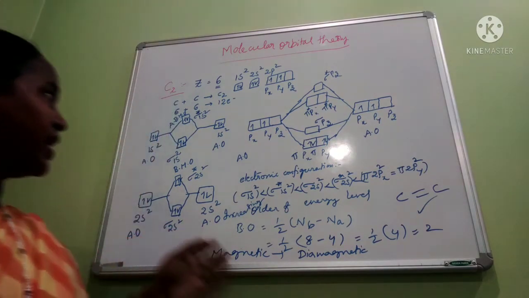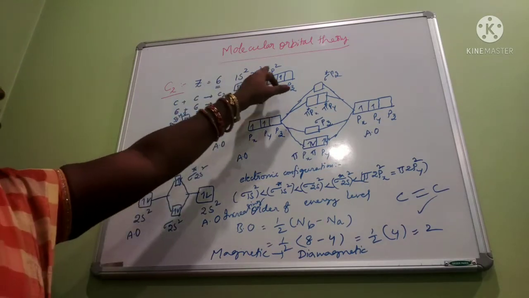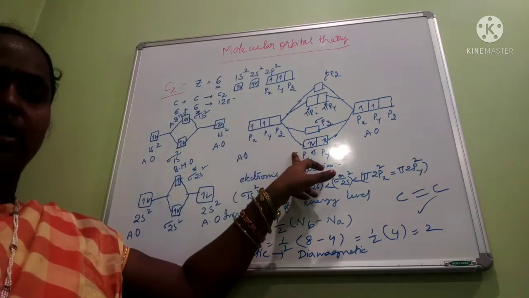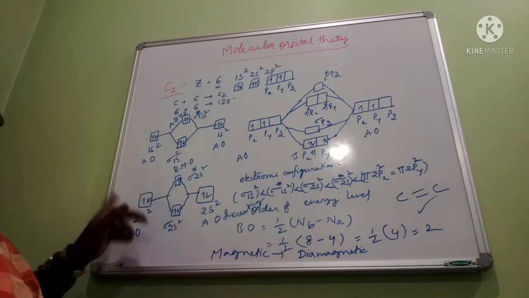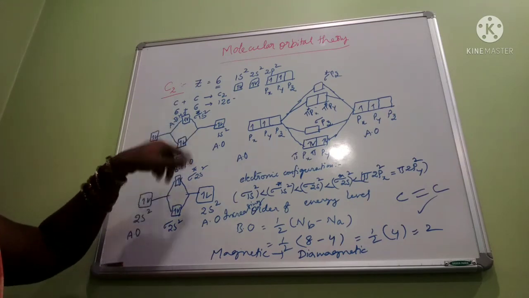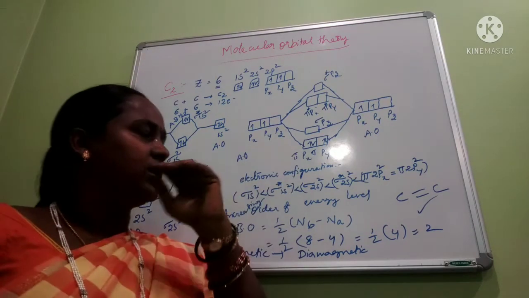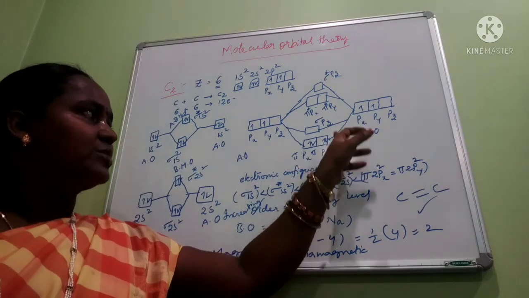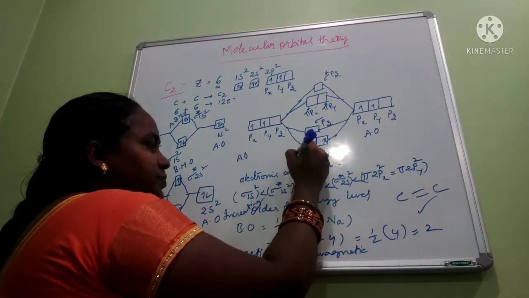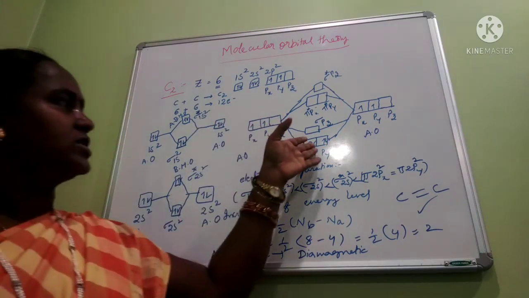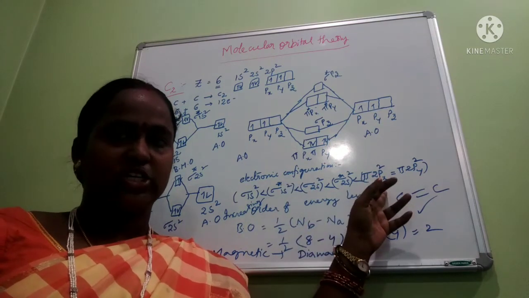Once again, first we have to write the atomic number, then the electronic configuration. Then for each orbital individually we have to draw the molecular orbital diagrams. Then based on the number of electrons present in the atomic orbitals, we fill the molecular orbitals in that way. But when we come to the pi orbitals, we have to be careful because of the splitting of atomic orbitals and molecular orbitals. Then based on the electrons filled in the molecular orbitals, we can write the order of the energy levels or electronic configuration of the molecule.